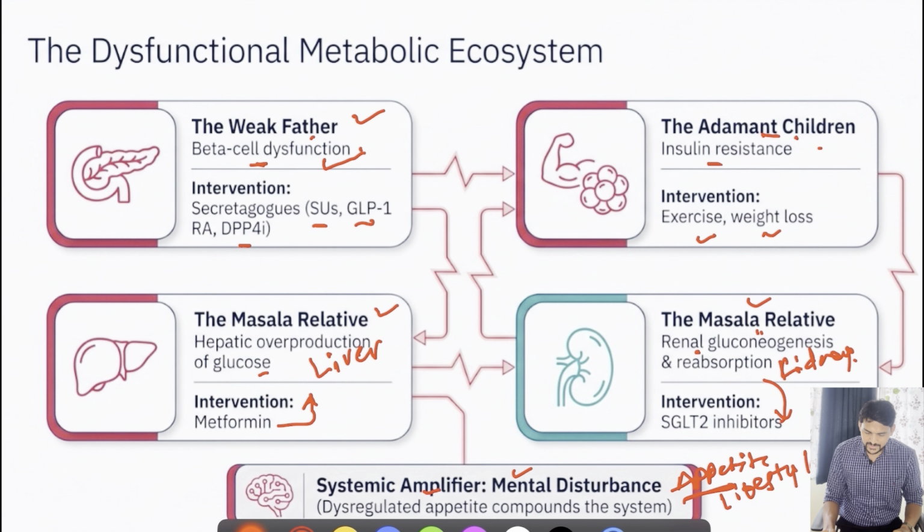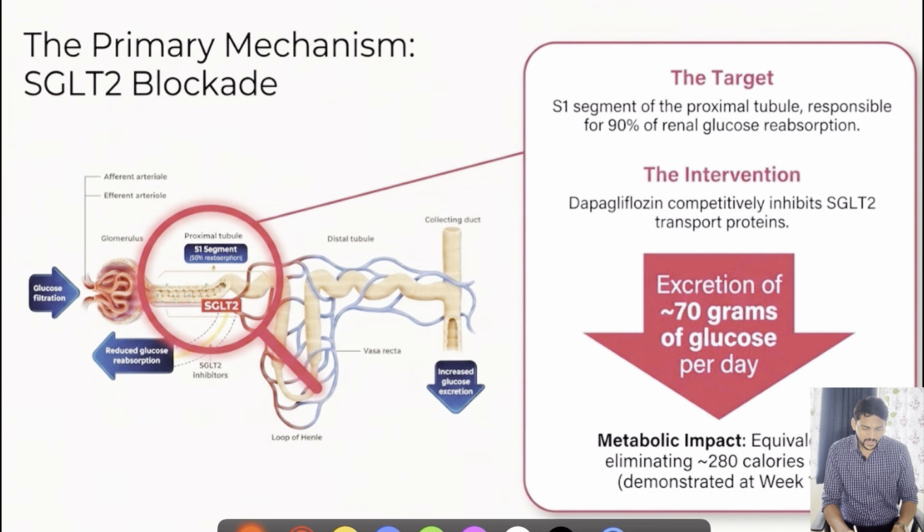Now we will begin the discussion on SGLT2 inhibitors. So primarily we said that it will act somewhere in the renal system, right? So mainly if you observe the S1 segment of the proximal convoluted tubule, that is responsible for about 90% of the renal glucose reabsorption, right?